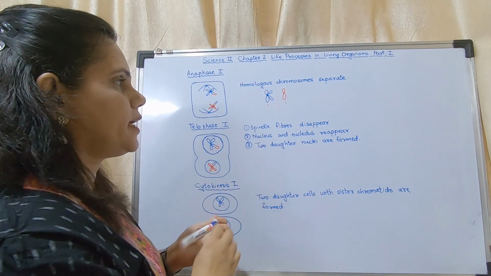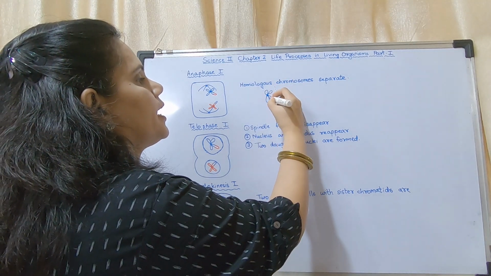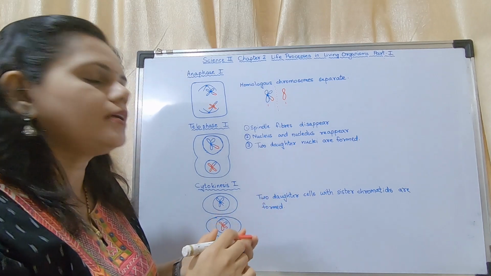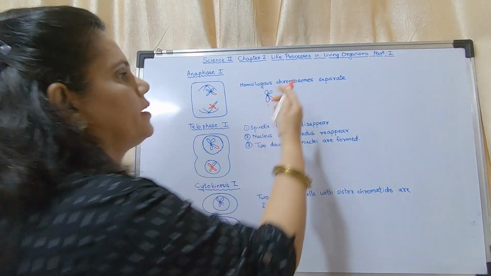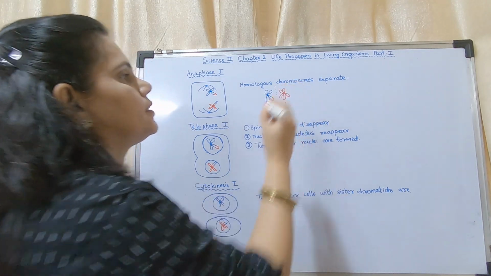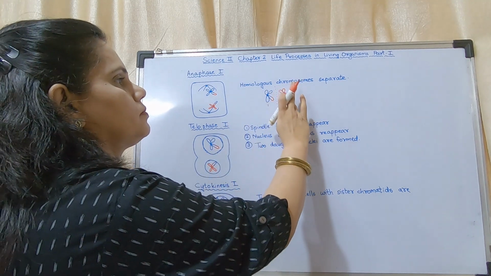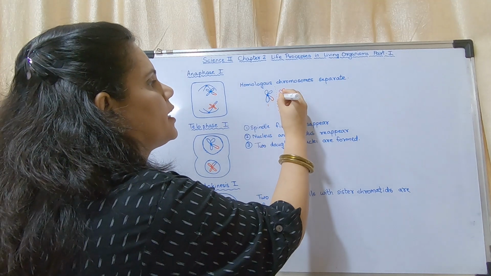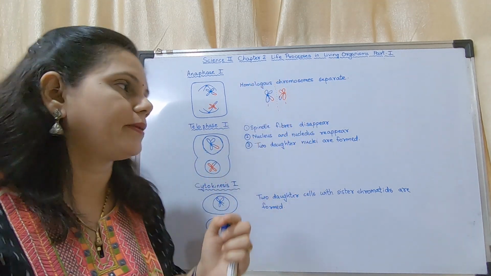And during the recombination which has taken place, it has got some part of the other pair. So this will be the other pair, the recombinant chromosome. So the recombinant chromosomes are getting separated.